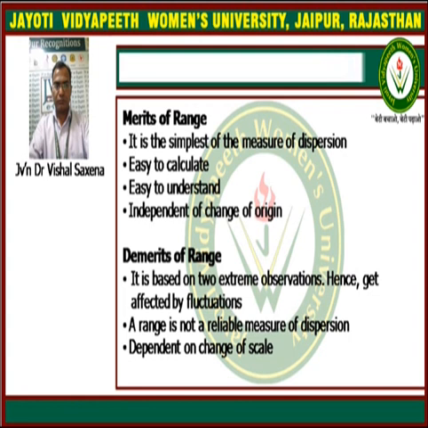The second demerit of the range is that it is not a reliable measure of dispersion, because it depends only on the two extreme values, maximum and minimum, and does not give the complete picture of the data set.